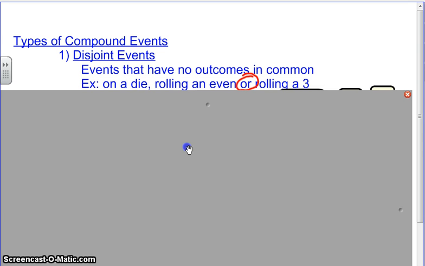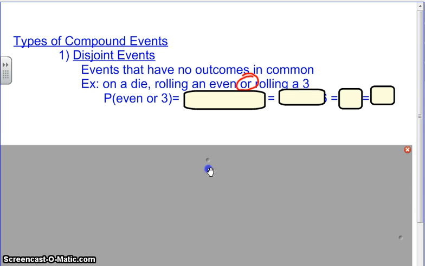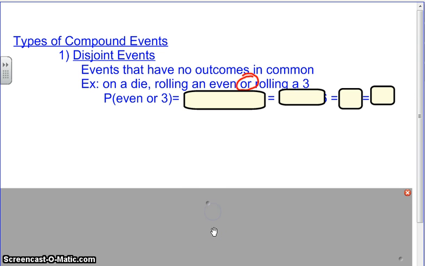These are events that have no outcomes in common. So, as an example, what is the probability on a die that you could roll an even or roll a 3? Are those 2 outcomes common outcomes? Can you roll a 3 that is even? An even 3? No, these are totally different kinds of outcomes, right? So the probability of rolling an even or a 3.